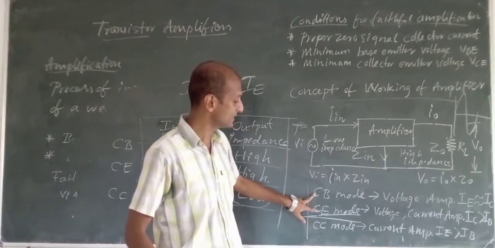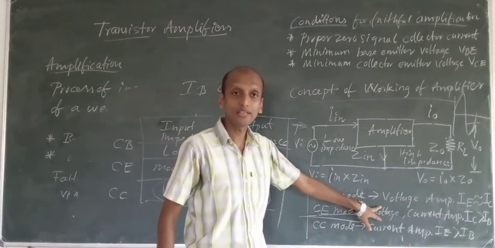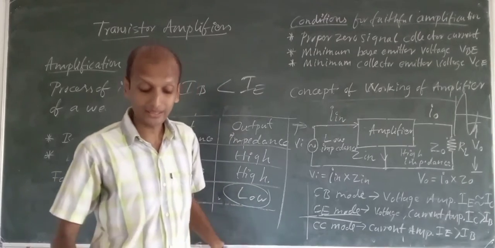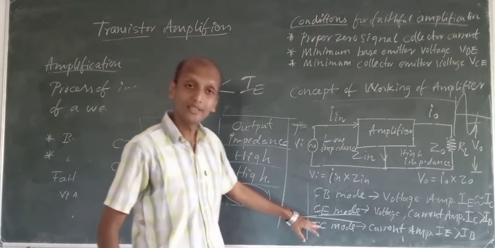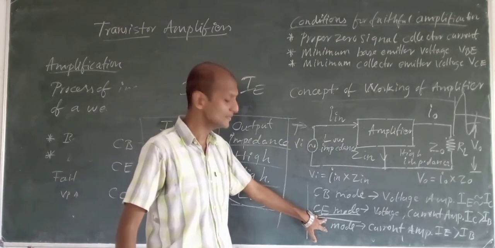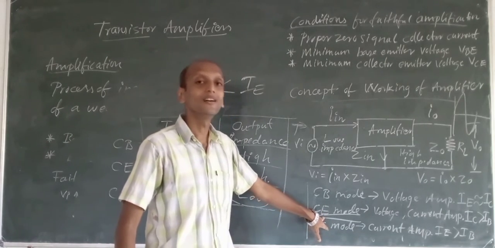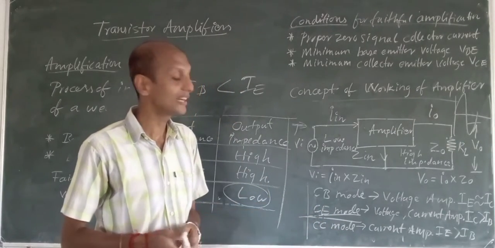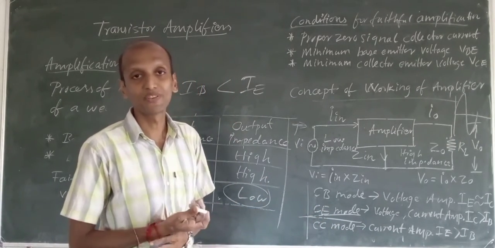In both CB and CE mode, we can have voltage amplification, and CE mode is a very important configuration of your transistor to be used as an amplifier, wherein we can have voltage, current and power amplifications, all three.